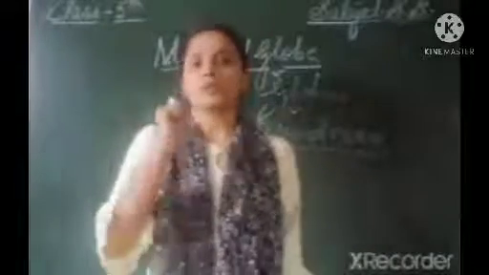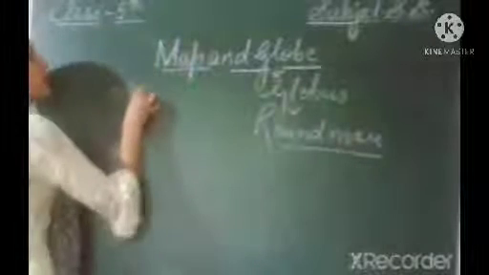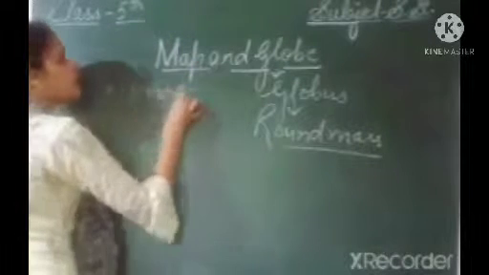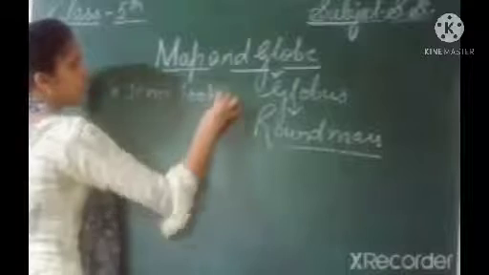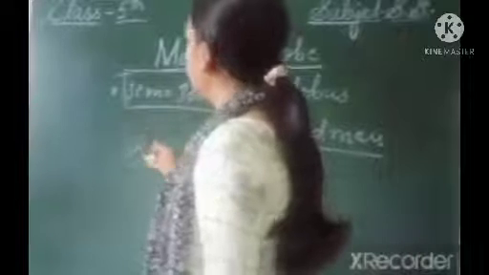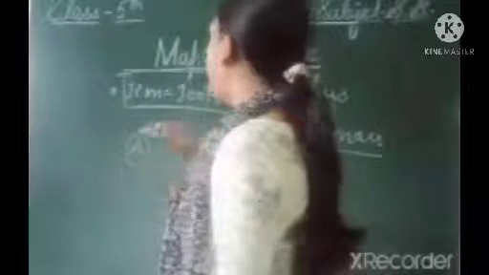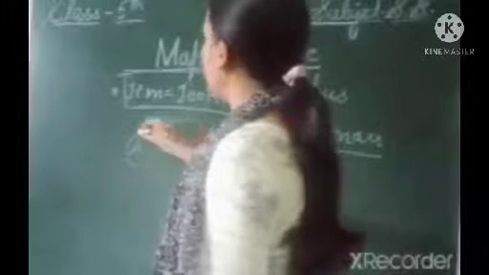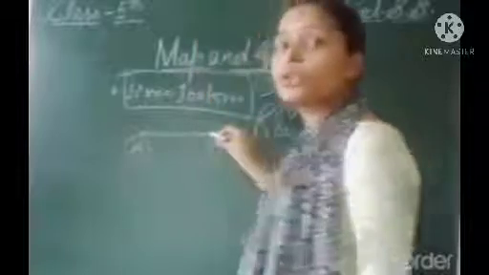So beta, suppose on a map 1 centimeter is equal to 100 kilometers. Okay, so this is a measurement of the length between two places. Suppose this is A, this is B, means this is place A, this is place B, and this is the difference between these two places.